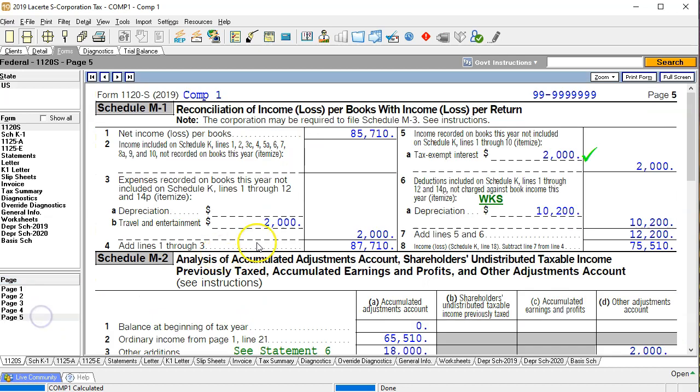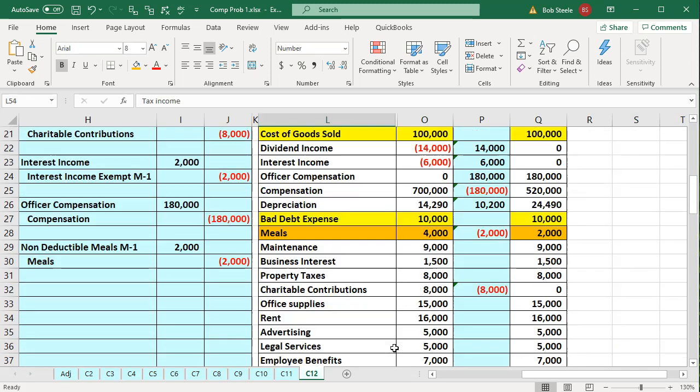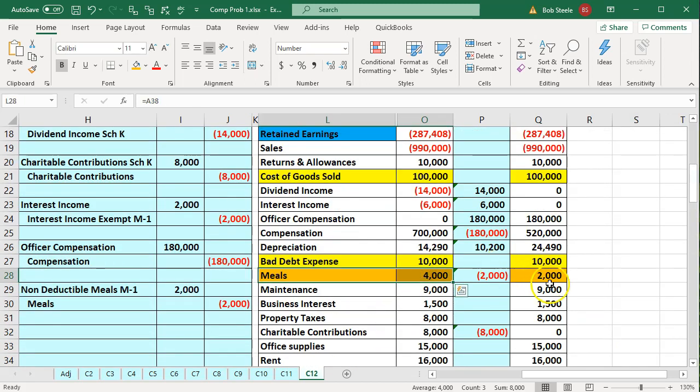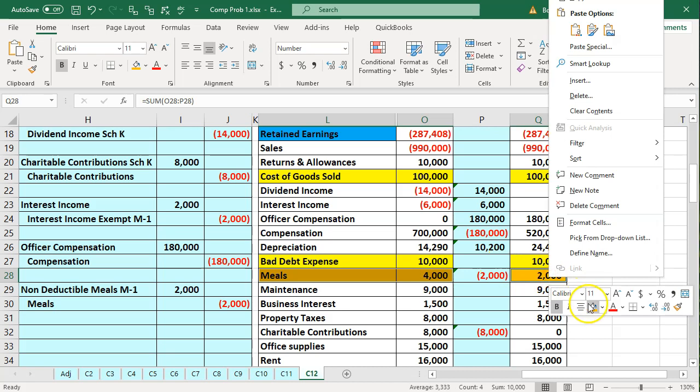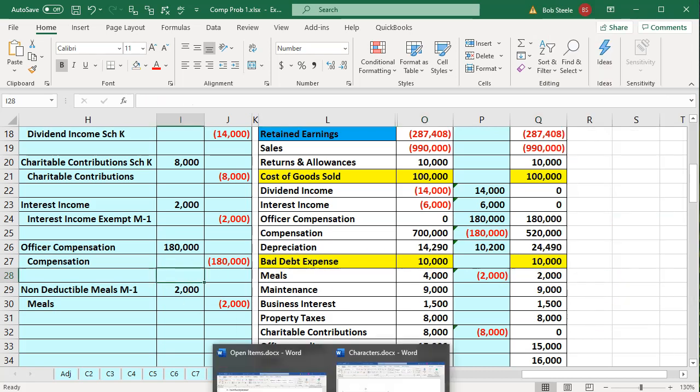We're then going to go to page 5 where we have the adjustment for the 2,000 on the M1, and then we have the 85,710 and the 75,510. So everything looks like it's tying out properly. Let's go up top, and I'm going to highlight these. I'm going to check those off. So that looks good. Then I'm going to go back to our open items.